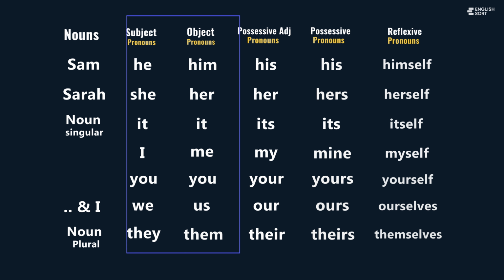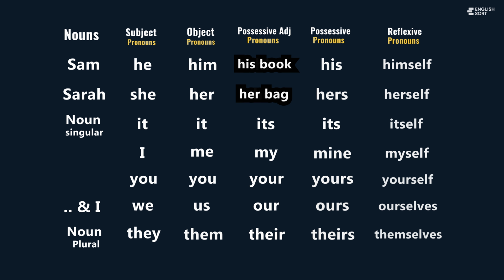Now we move from action to ownership. Possessive adjectives: his, her, its, my, your, our, their. Possessive adjectives answer one question: who does this belong to? They always come before a noun. They do not stand alone. They connect a person to a thing. His book. Her bag. My phone. Their class.